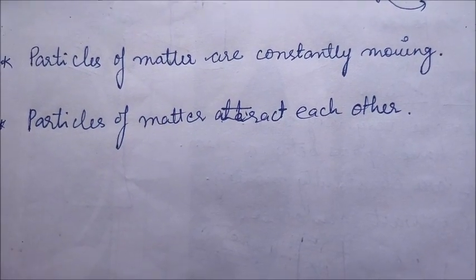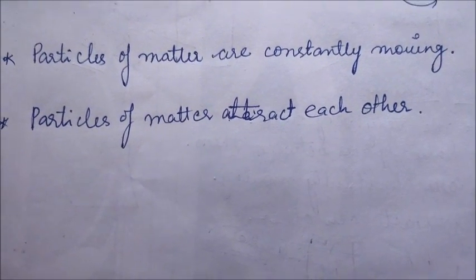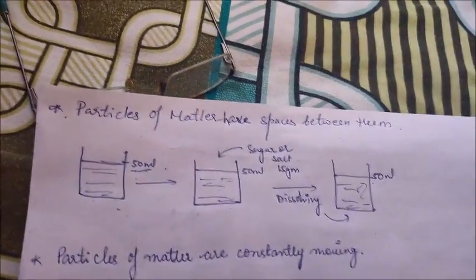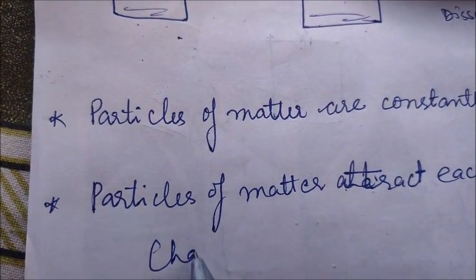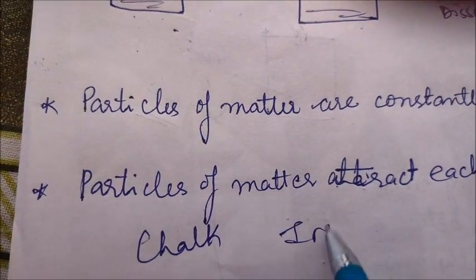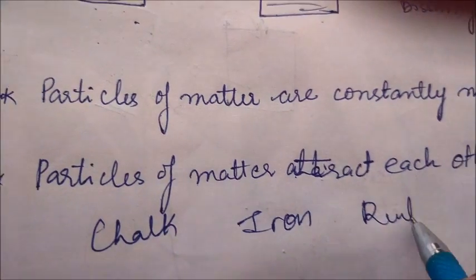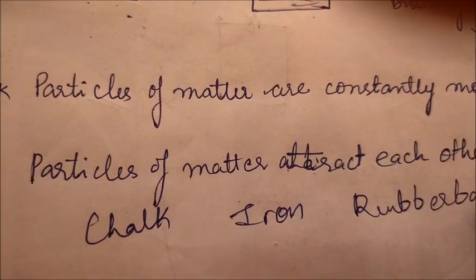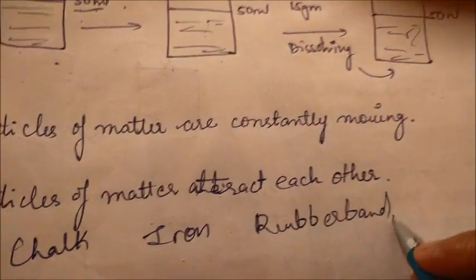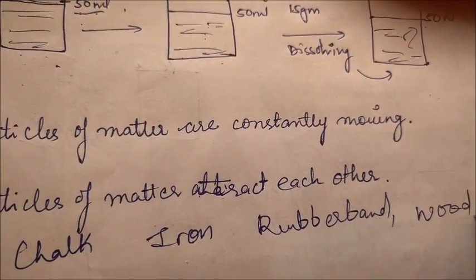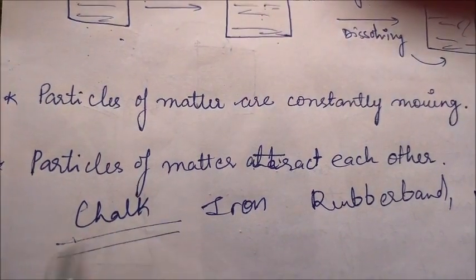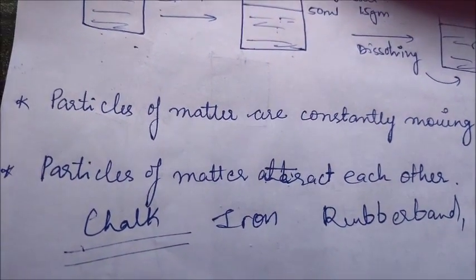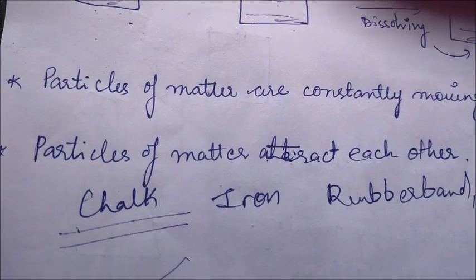To understand this, let's take an example of a few solid matters. For example, you have chalk, you have iron, you have a rubber band, right? And you have some wooden block. Alright, so now when you have to break the chalk, you can easily break the chalk into two or three pieces, usually by your hand only, right?